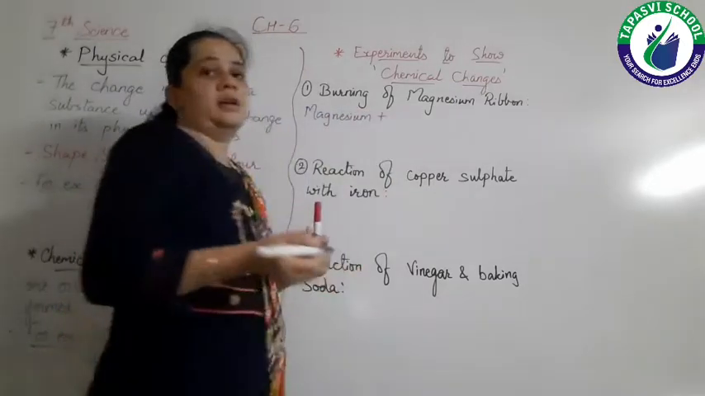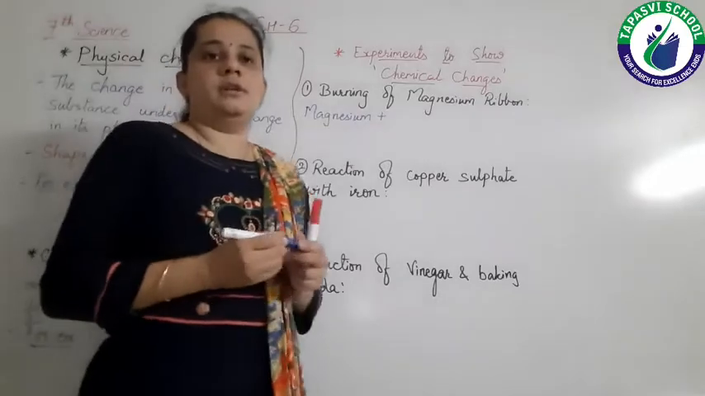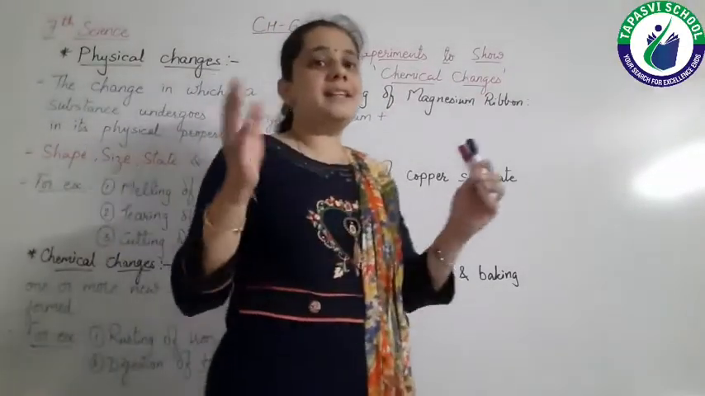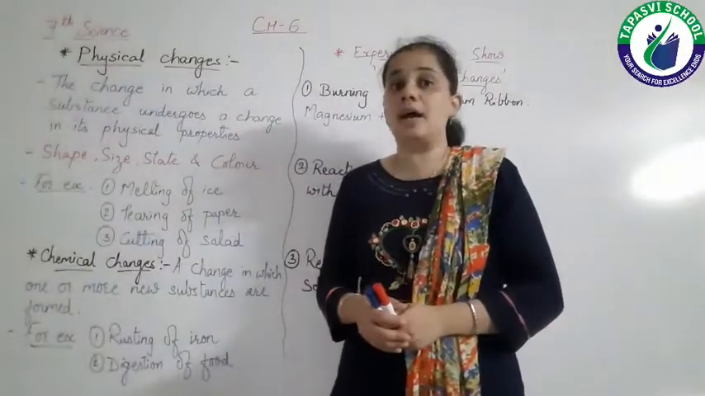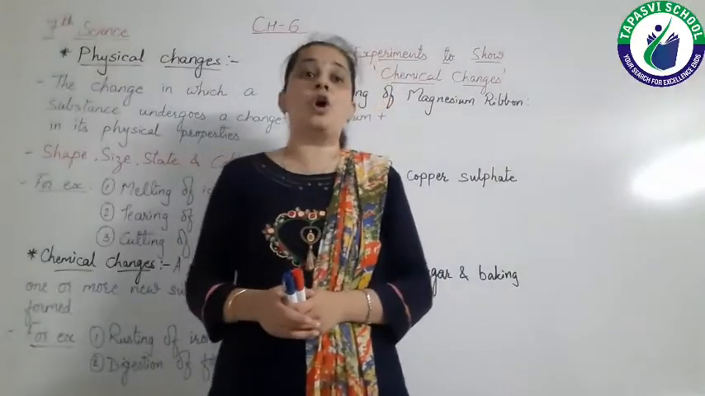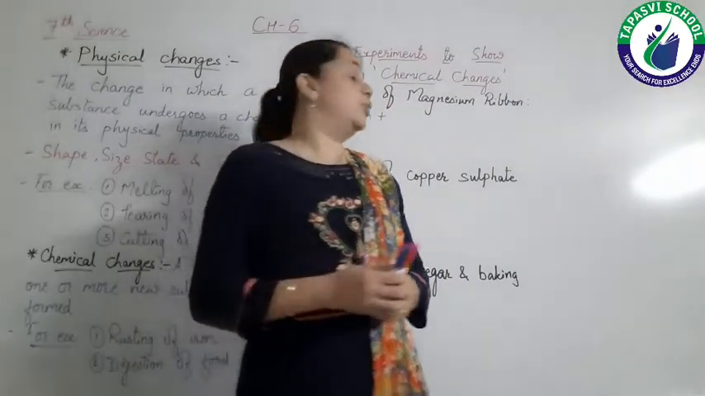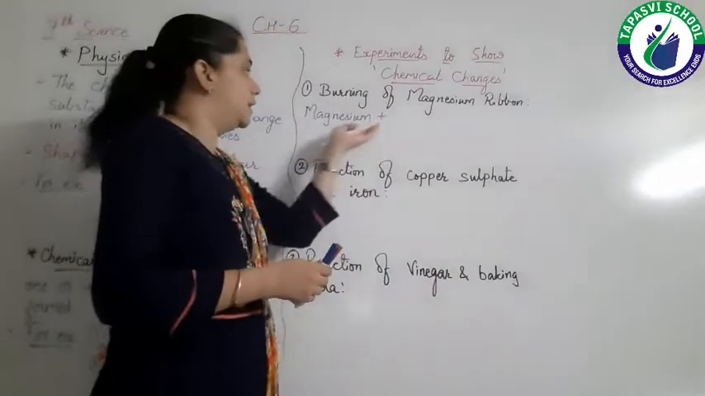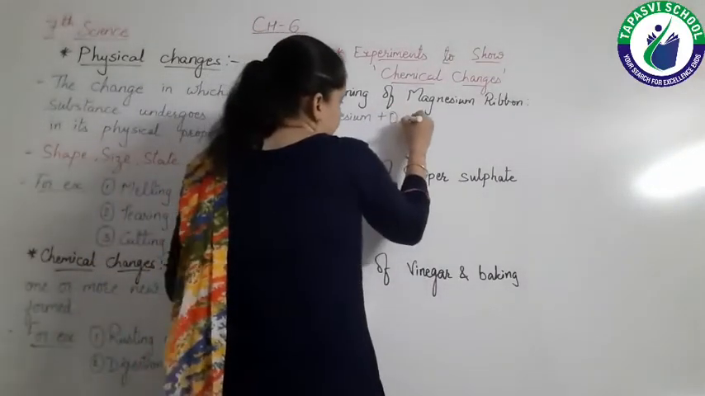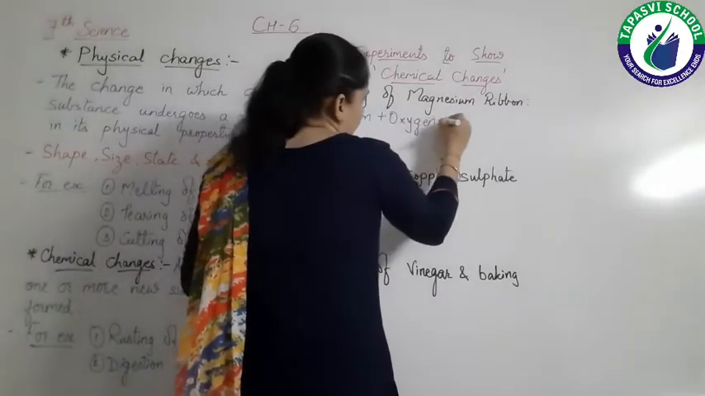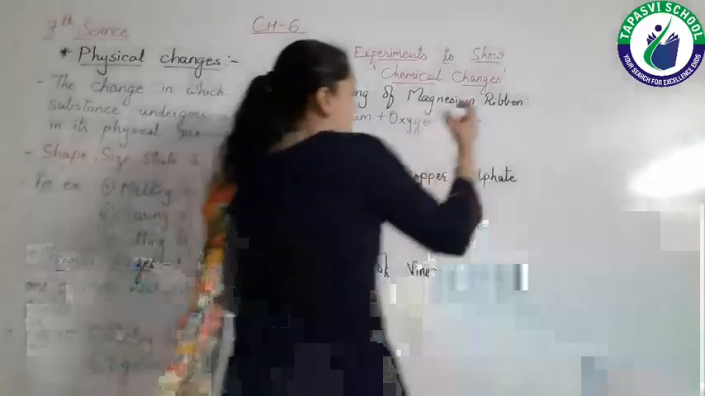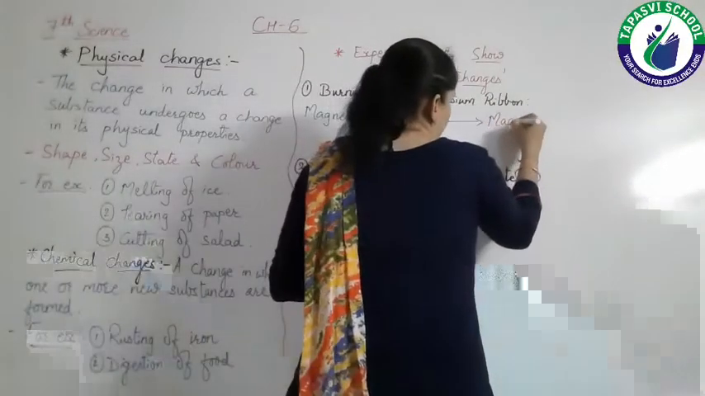plus, if I ask you a question before I write anything here, when anything burns, what does it require from the atmosphere? Yes, you are right, oxygen, right? So when magnesium ribbon burns, it reacts with oxygen and it will form a new substance known as magnesium oxide.